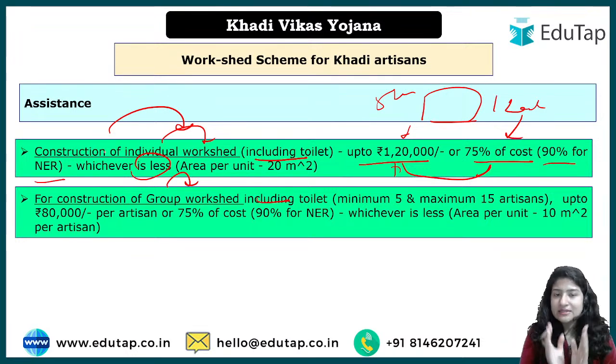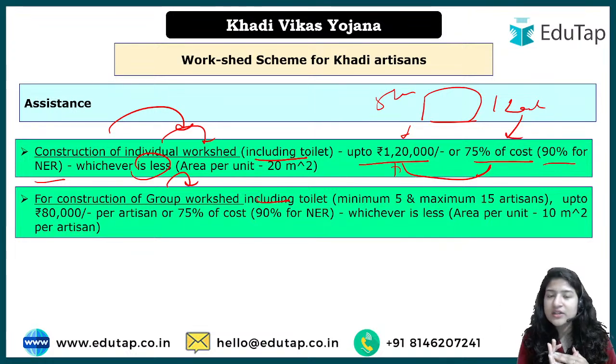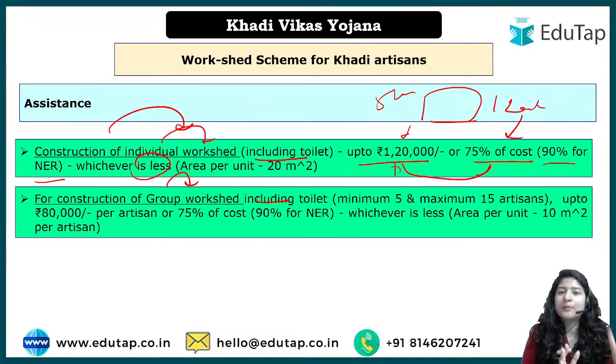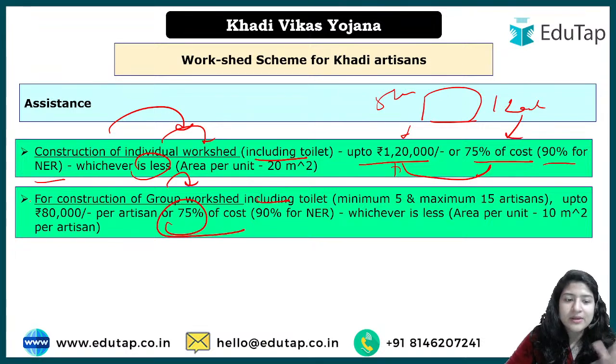What have we understood so far? In the workshed scheme, for the construction of a workplace some money is provided. In the case of an individual, it is either 75% of the project cost or a maximum of up to 1,20,000, whichever is lesser, that money will be given. Now in the group case it is a little less. In the group case 75% is the same, but here it is 80,000 per artisan. Why?